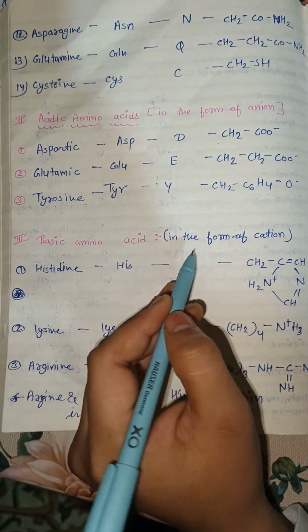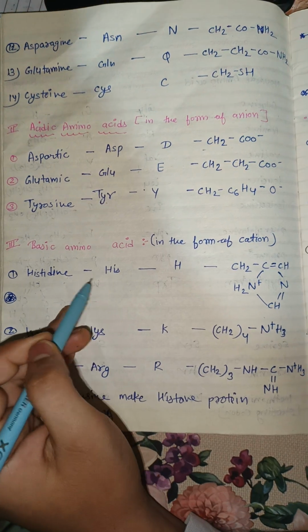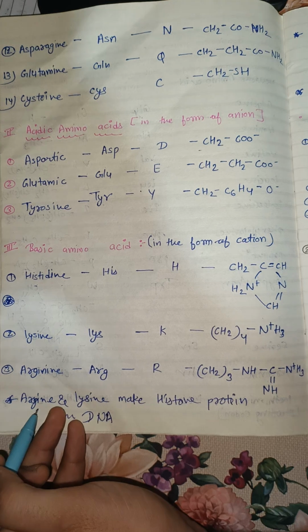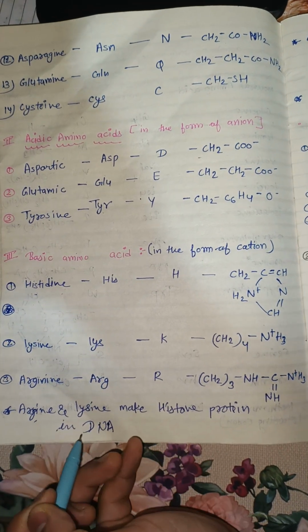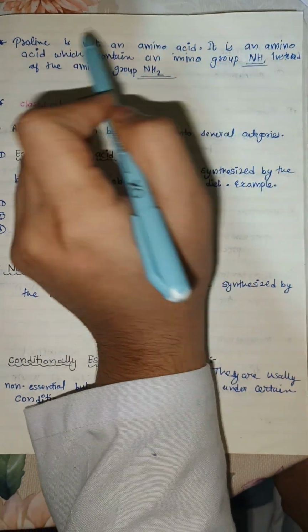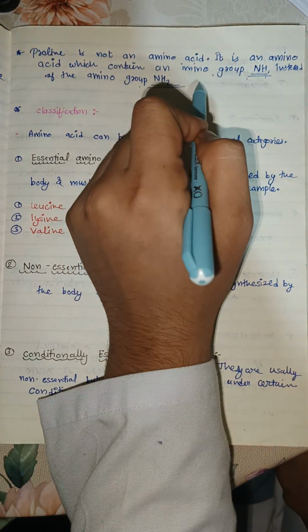Here are the basic amino acids in the form of cation, like histidine, lysine and arginine. Histidine has HIS, lysine has LYS, and arginine has ARG. Here arginine and lysine make up histone proteins in the DNA. Proline is not strictly an amino acid; it is an imino acid which contains an imino group NH instead of an amino group NH2.